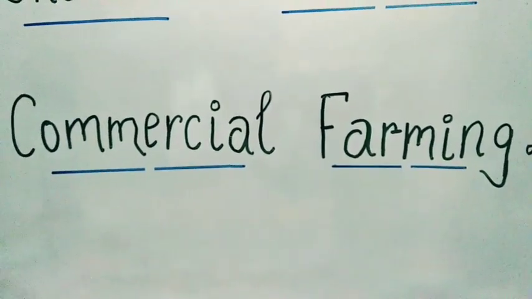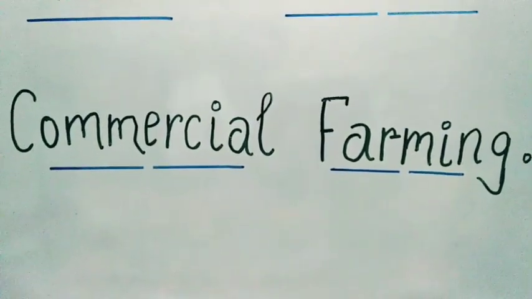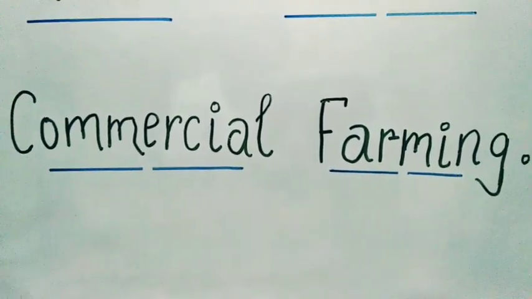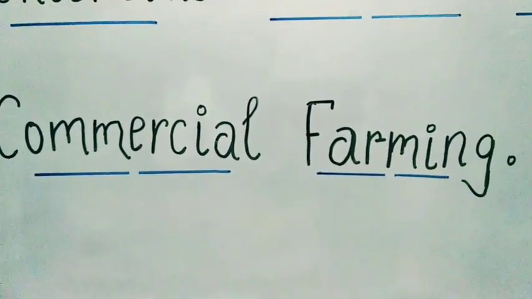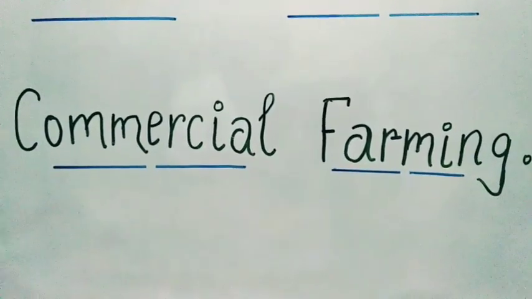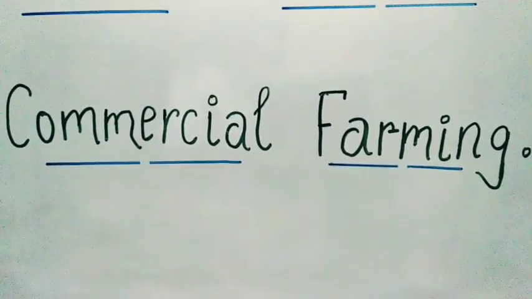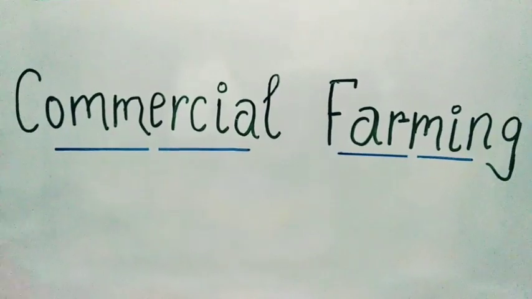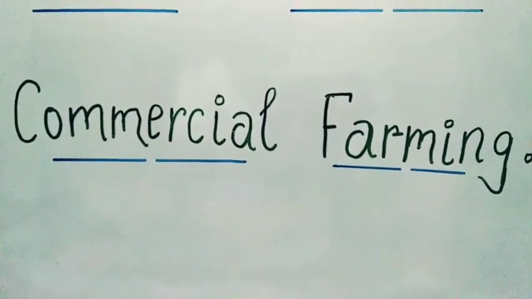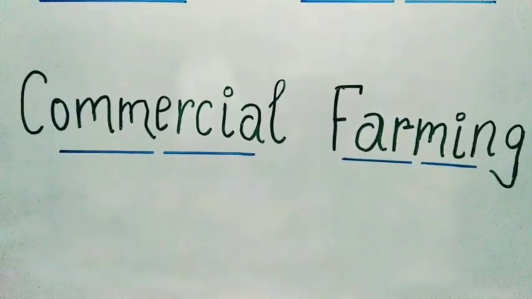The degree of commercialization of agriculture varies from region to region. Rice is a commercial crop in Haryana and Punjab, but in Orissa it is a subsistence crop. Did you understand the meaning of that sentence? In Haryana and Punjab, rice is a commercial crop, which means their production is very high in the case of rice. But at the same time, in another state, Orissa, it is a subsistence crop. Okay.